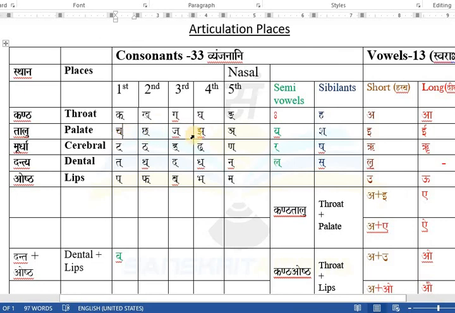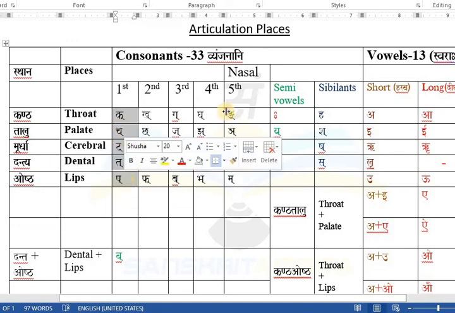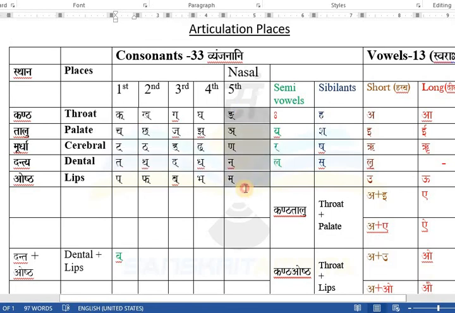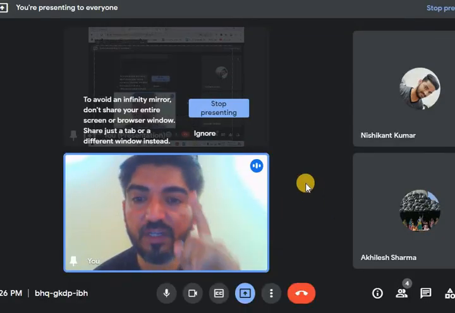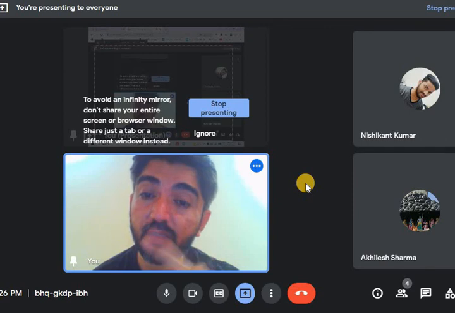Cha is the first letter, converted to third letter: ja. Ta, first to third: da. Ta, first to da. Pa, first letter to third letter: ba. So these 5 can be converted to these 5. Right? This is the first rule. Another rule: these 5 can be converted to the fifth also. So sometimes first to third and sometimes first to fifth. Remember this. Sometimes the first letter converts to the third letter and sometimes to the fifth letter of the same group.